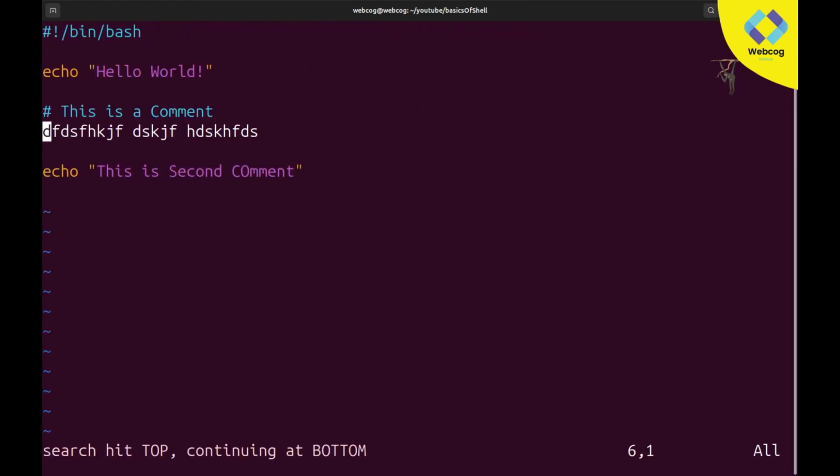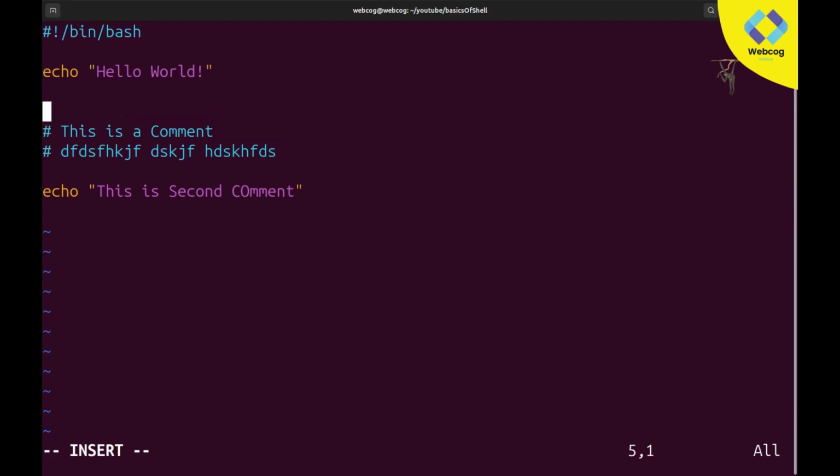For commenting this, first of all go to insert mode and simply put a hash, and now this is a comment. So these are single line comments. I will mention here: use the hash sign for single line comments. So this is a single line comment.